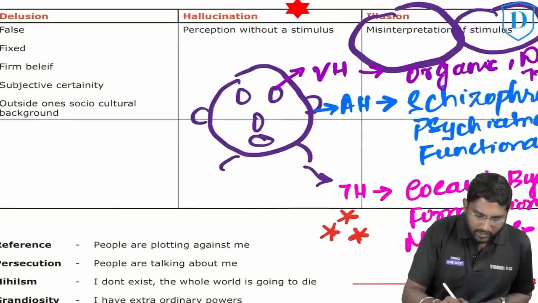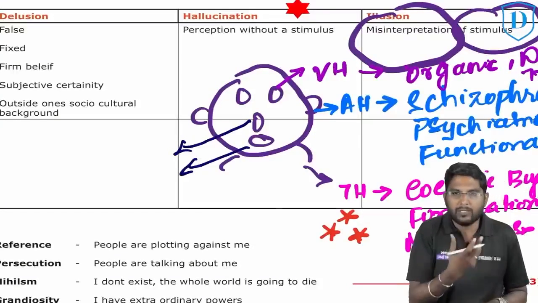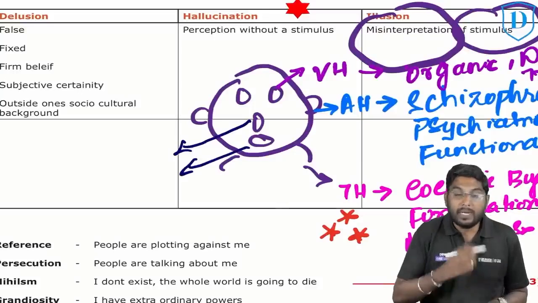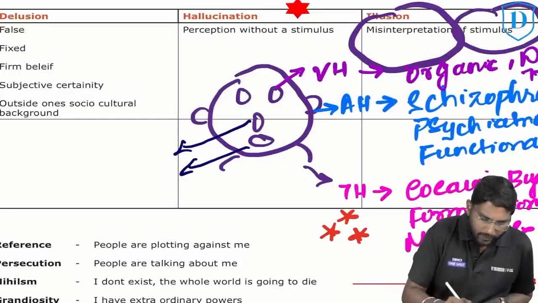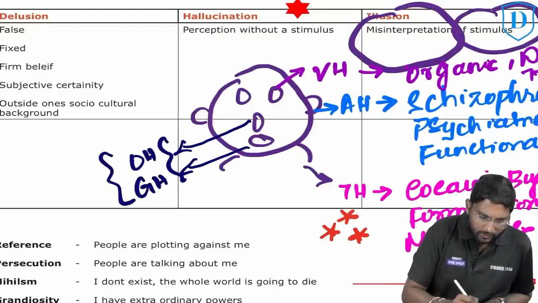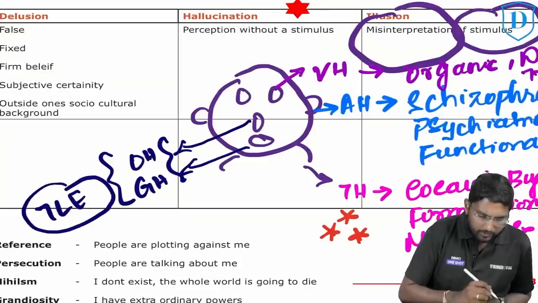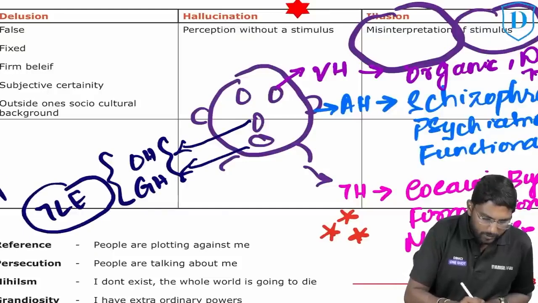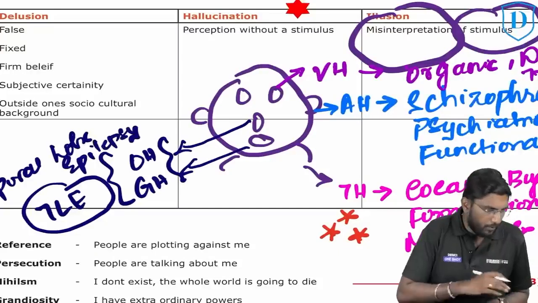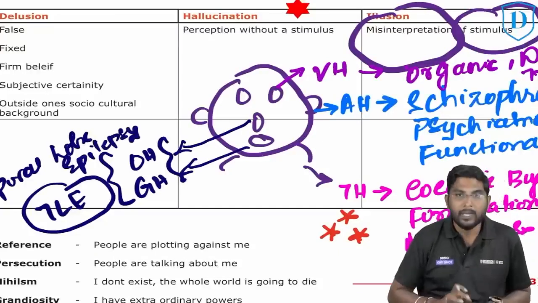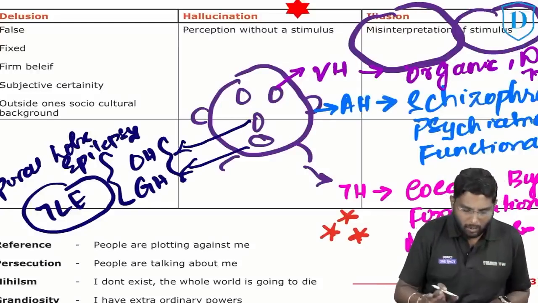The other point is very easy, where a person tells that, sir, I'm getting a smell of a burning cadaver, sir, or I'm getting a smell of a burning tire, sir. I didn't put anything in the mouth, but I'm getting a metallic taste, sir. What is it called? It is nothing but olfactory and gustatory hallucinations. Where do you see it? TLE. Anybody can tell me what is TLE? Temporal lobe epilepsy. Wonderful. Great. So this is very basic, and I think you are all clear in this.